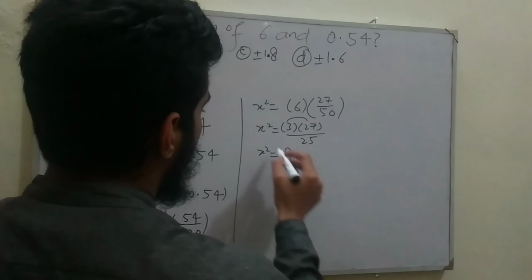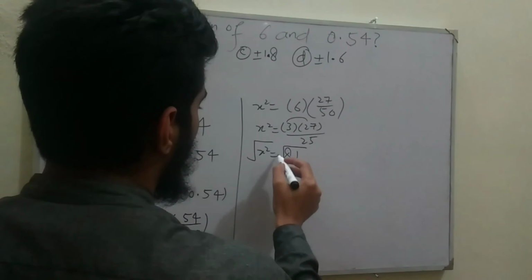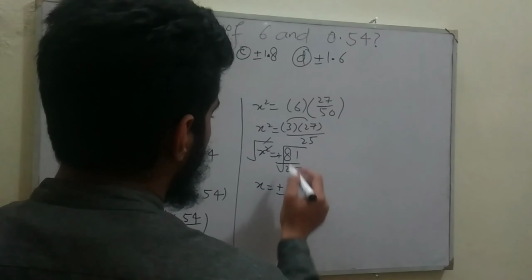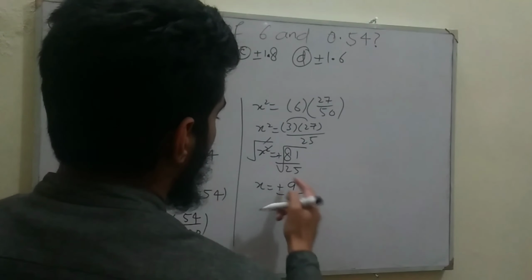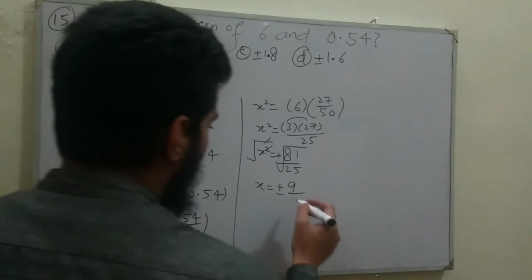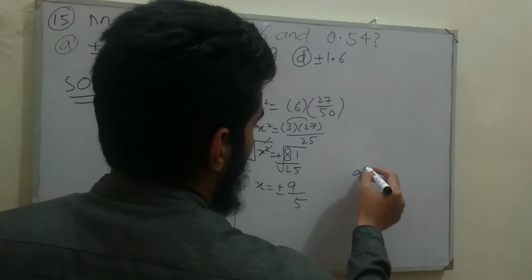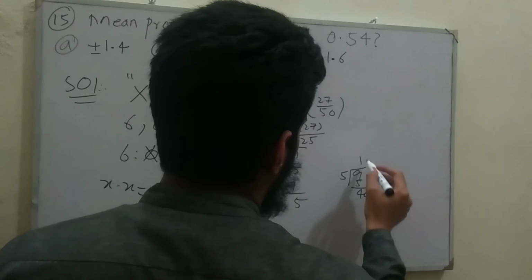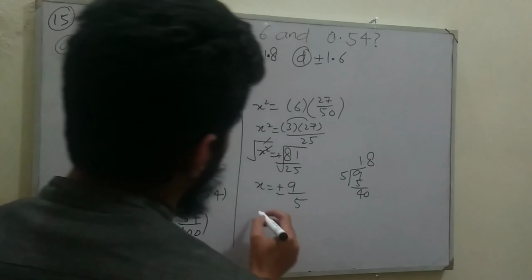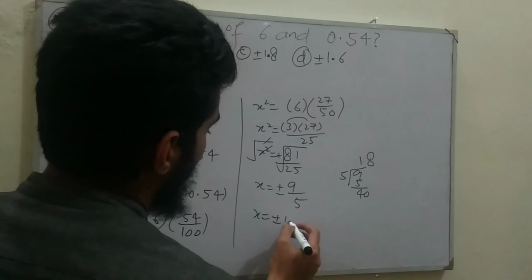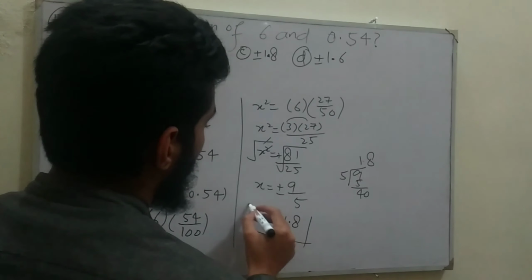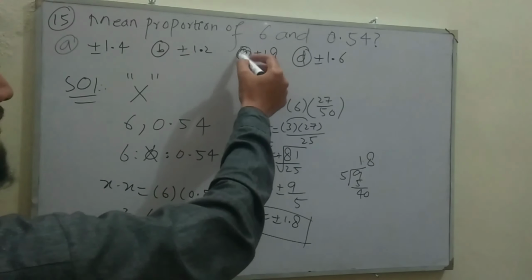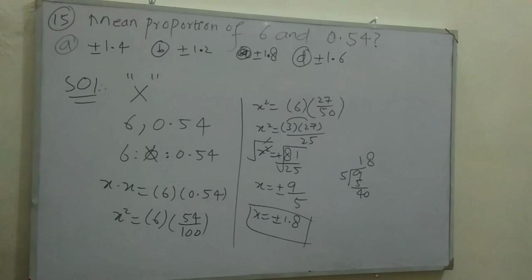divided by 25. Taking the square root on both sides, the square will cancel out with the root, so we are left with x equal to plus minus the root of 81, which is 9, divided by the root of 25, which is 5. Dividing 9 by 5 gives us 1.8. So the answer is x equal to plus minus 1.8. The mean proportion between 6 and 0.54 is plus minus 1.8. So the correct choice is option C.